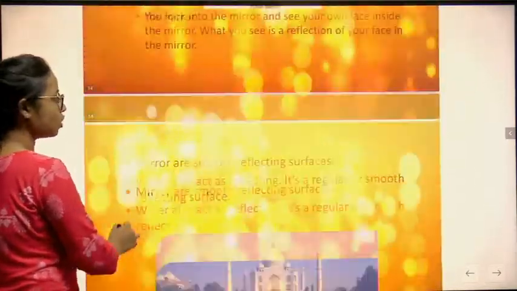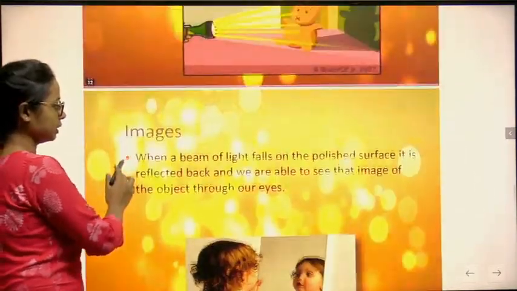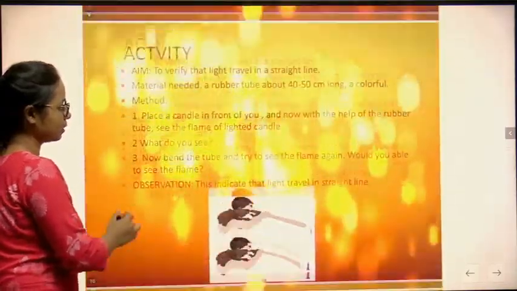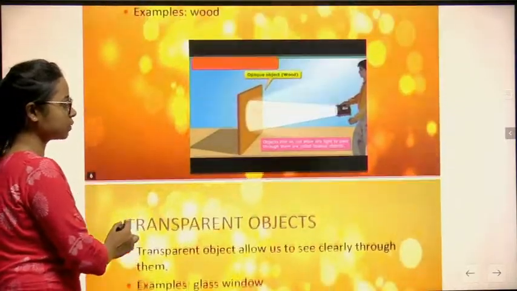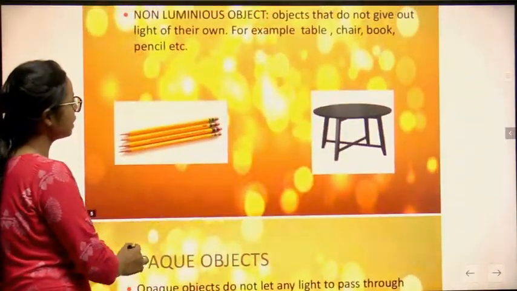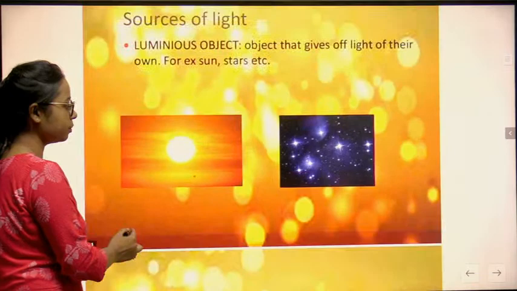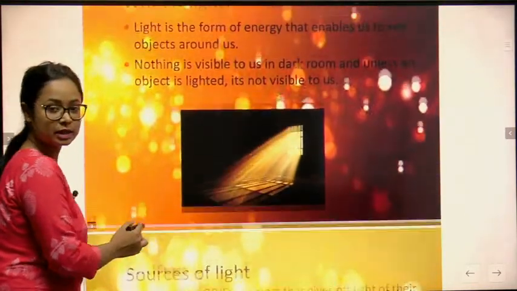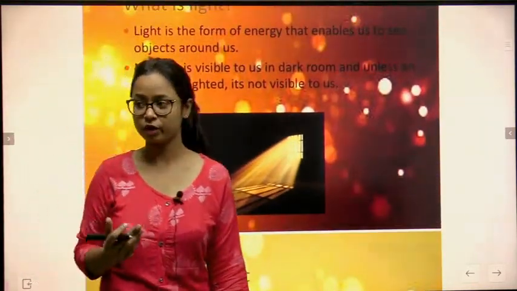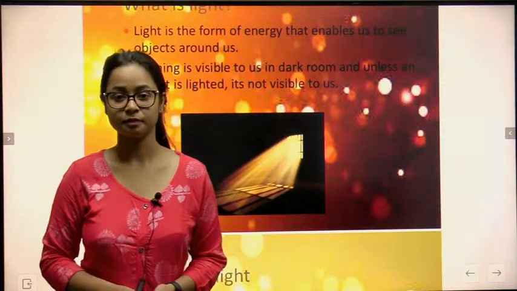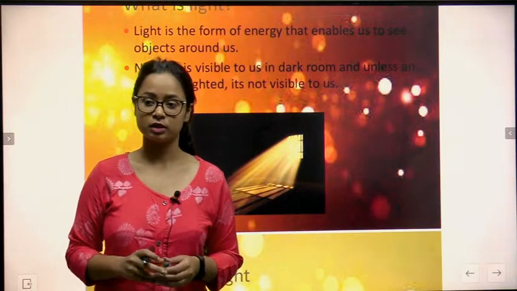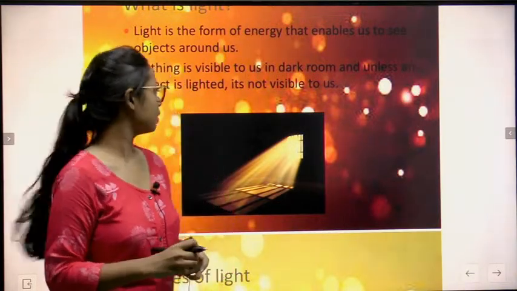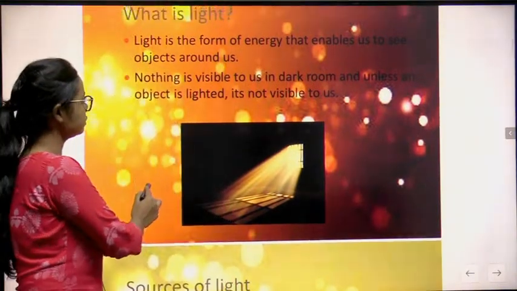So this is all for this chapter. What you have studied in this chapter: what is an opaque object, what is a translucent object, what is a luminous object, non-luminous object, what is light. Secondly, what do you mean by rectilinear propagation of light? They all come in this chapter. What is lateral inversion? These are all the topics which you have covered in this chapter.